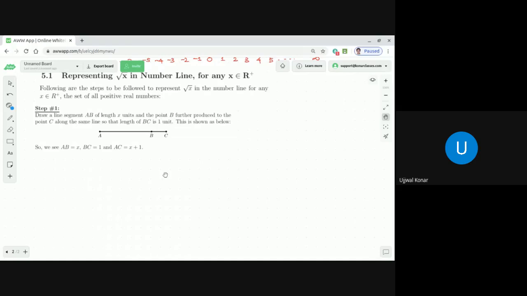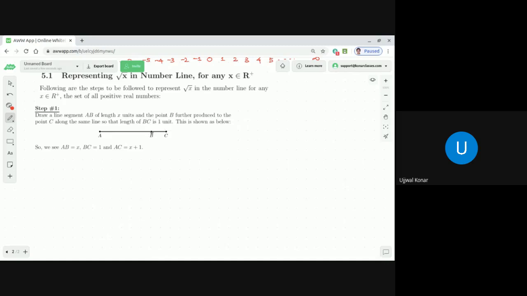Okay, great. Step one is to draw a line segment AB of length x. Why length x? Because we need to find the representation of square root of x. So that's why first we take the line segment AB, as you see, of length x.